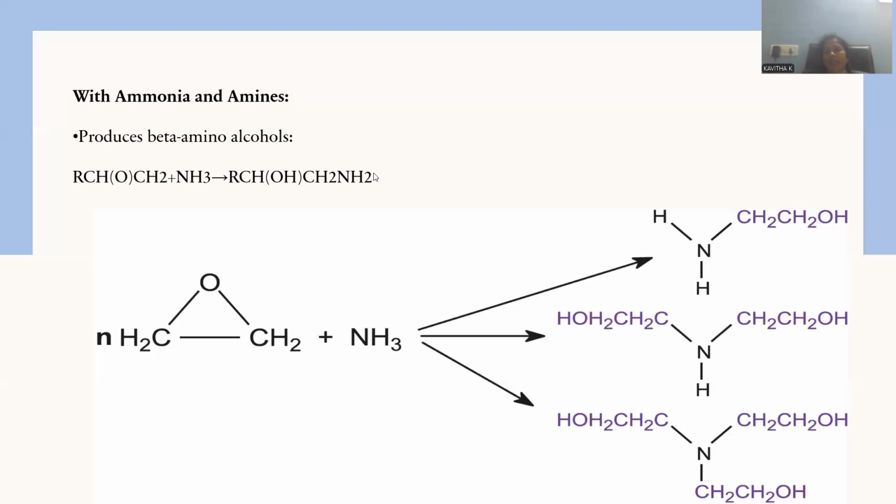Alpha hydroxyamine will be the product, a primary amine. The reaction will be terminated at this instance only. But whenever epoxide is available in excessive quantity, at that instance you can go for polyalkylation in such a manner, giving rise to a tertiary amine.